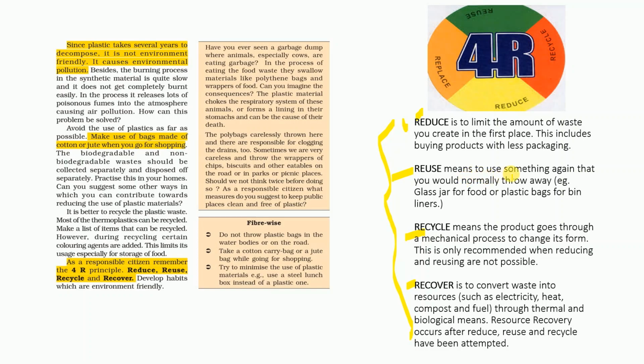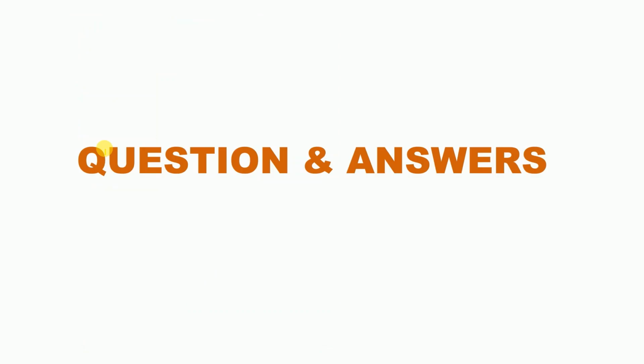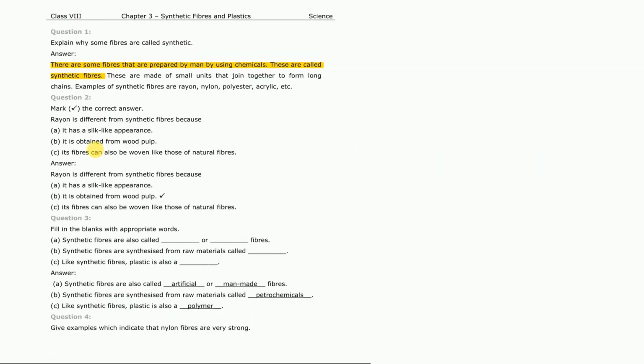And then reuse. Reuse means we have to use something again and again, just like the mother uses a glass jar for keeping rice or other food materials such as sugar and wheat, again and again. And then recycle means the product goes through a mechanical process to change its form and it can be used again after recycling. And then recover is converting waste into useful energy. Now coming towards the questions and answers.